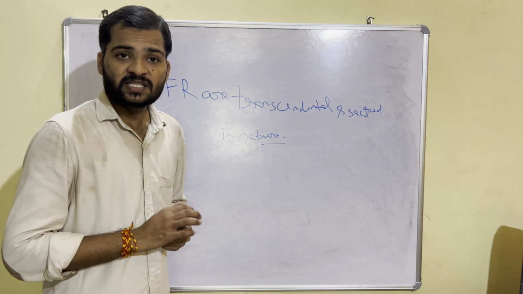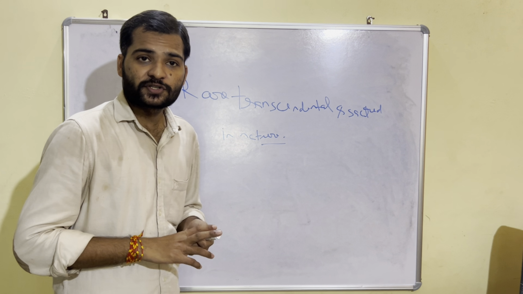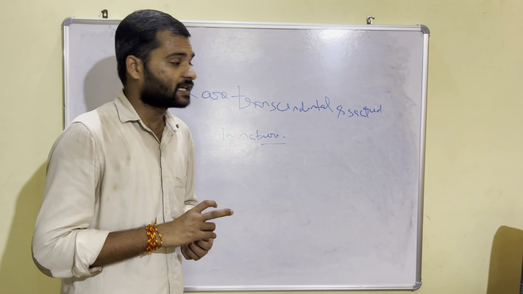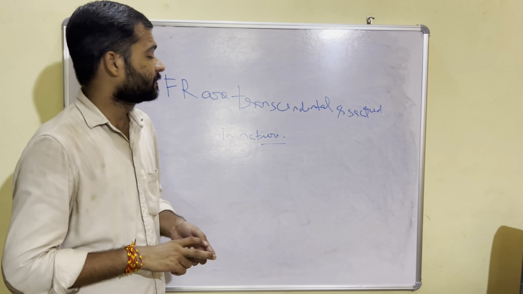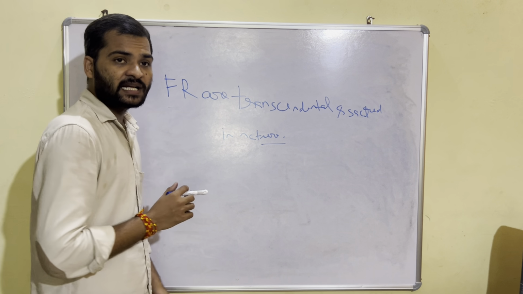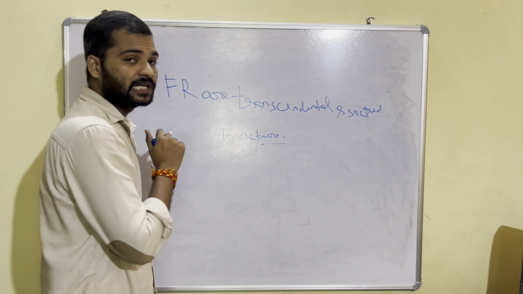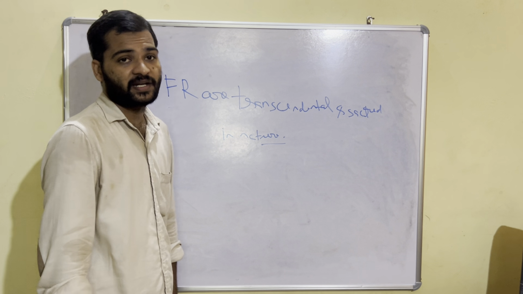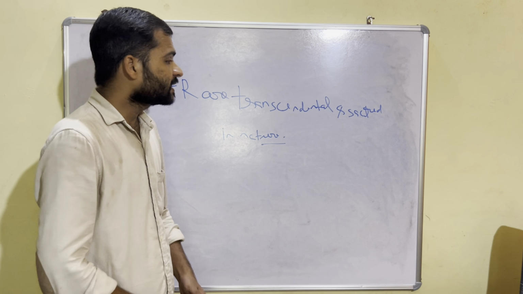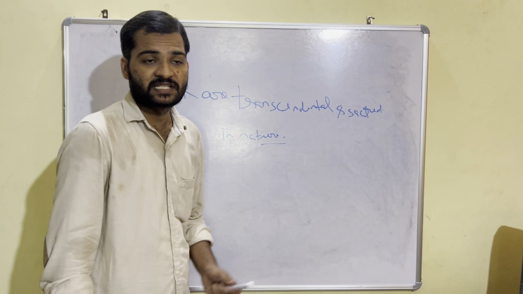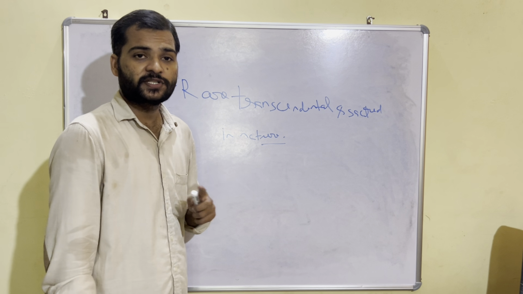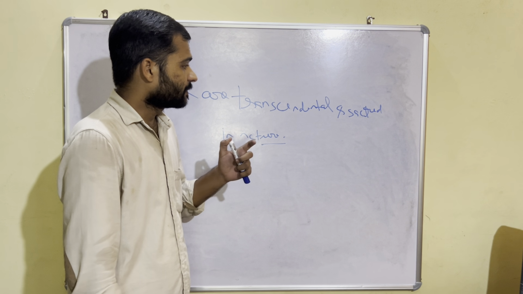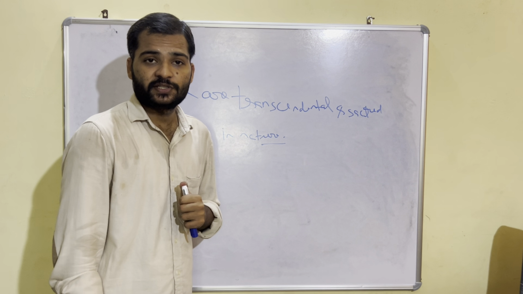So it means that amendment of the fundamental rights is not possible, because in the Golaknath case the Supreme Court clearly mentioned that fundamental rights are transcendental and sacred in nature. Even by bringing Constitutional Amendment Acts, Parliament cannot amend them.